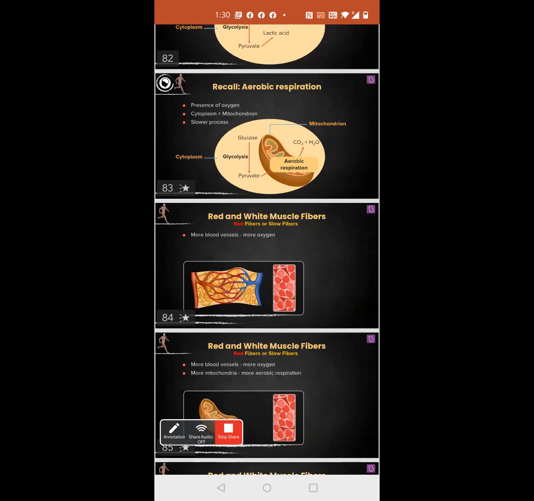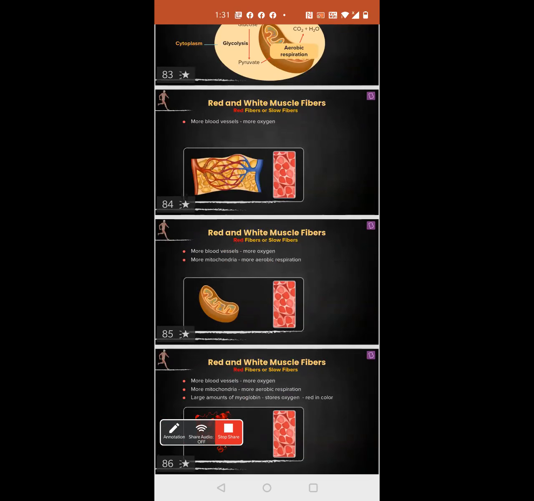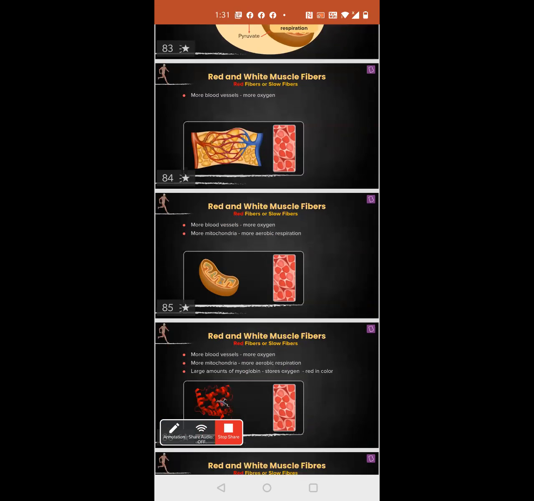Okay. The next one is, what happens is that if there is more oxygen, then there will be more mitochondria and there will be more respiration. That means chances of that person getting muscle fatigue is lower than that of a person who does not have much of red fibers. Did you get the difference? Wait, one more time you repeat.